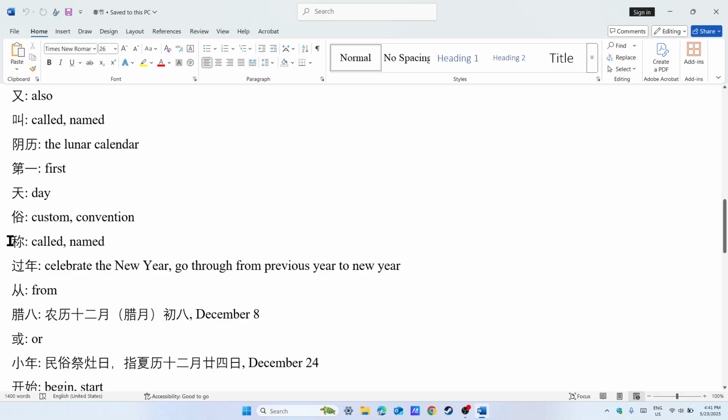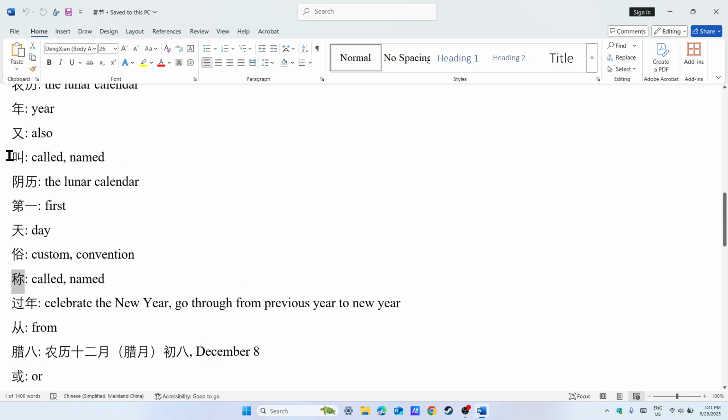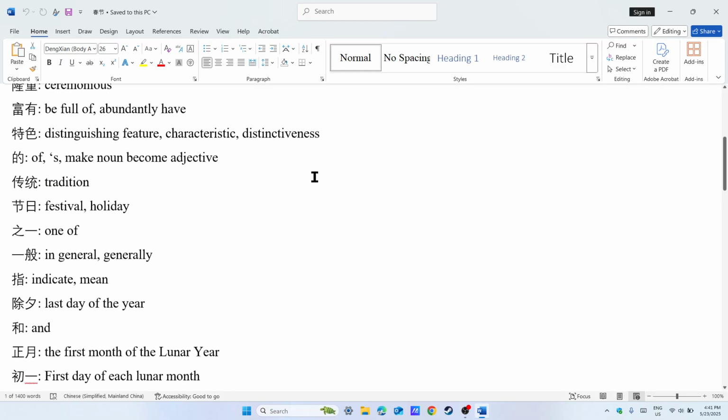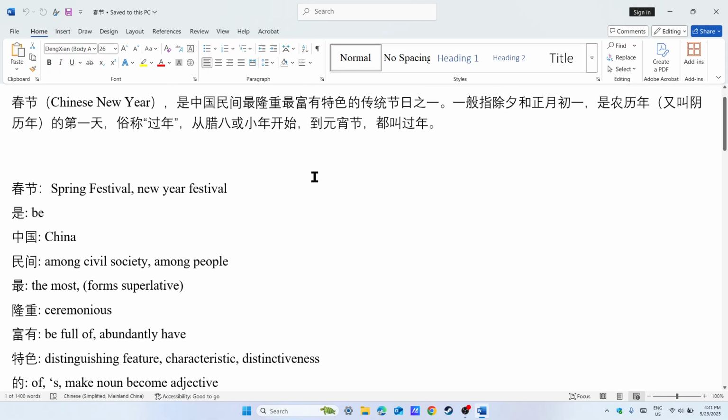And this 称 and 叫 are synonymous. It's a synonym. Anyway, 俗称: we can combine these two words to form a phrase. 俗称 is conventionally or customarily called. Called what? For example, 春节 is conventionally called 过年.